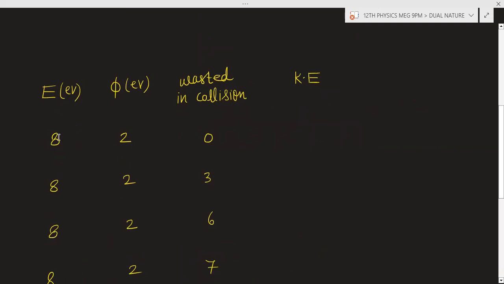Suppose in the first condition you have supplied 8 electron volt to the electron. 2 electron volt is used for the work function. Suppose in collision no energy is wasted. So how much energy is left with the electron? 8 minus 2, that is 6 electron volt, and this 6 electron volt will be the maximum kinetic energy.